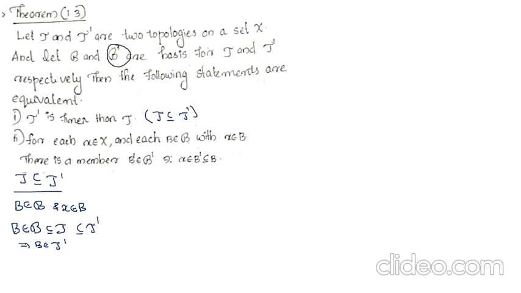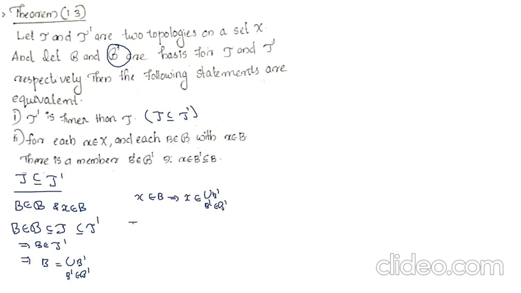Therefore we will get every element of B tau dash can be expressed as union of some members of B dash. Therefore we can write B as union of some members of B dash. That implies B is equal to union B dash, where B dash belongs to B dash, and given that X belongs to B, that is X belongs to B implies X belongs to corresponding union. X belongs to union B dash belongs to B dash.